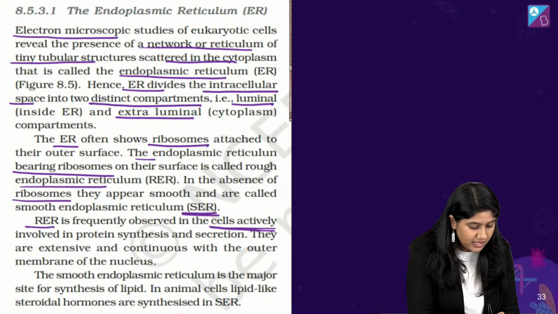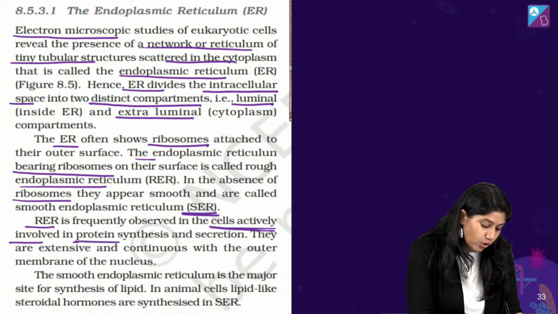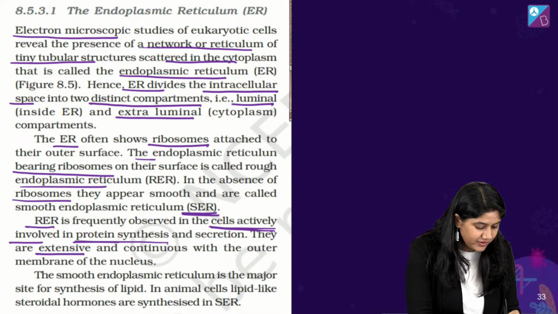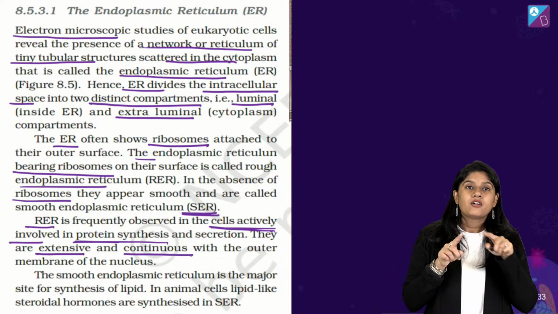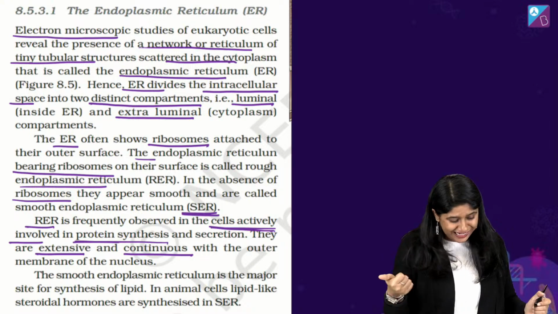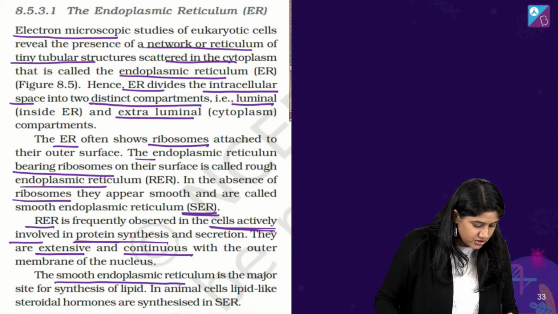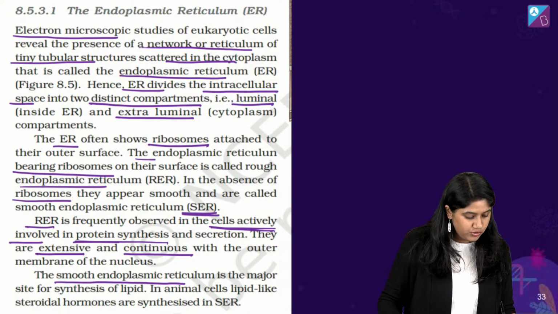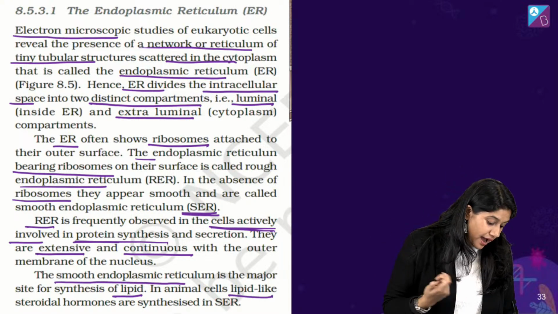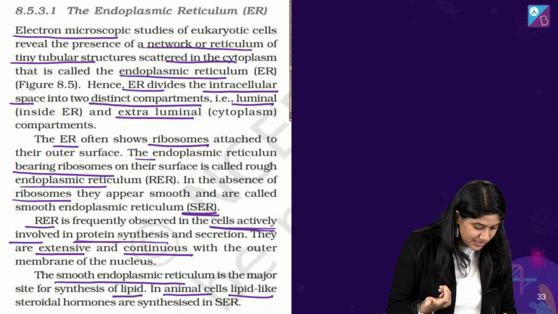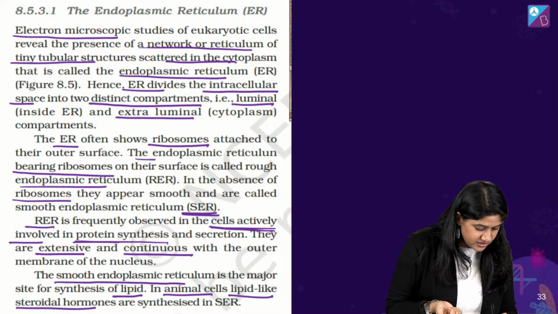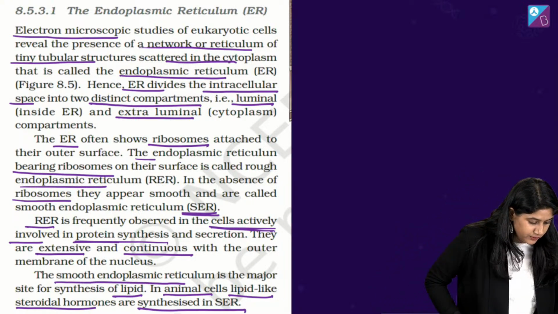जो बहुत ज़्यादा actively involved है protein synthesis में and secretion में, and they have extensive and continuous network, right? They are very close to the nucleus, which is very much attached to it. And the smooth endoplasmic reticulum is a major site for the synthesis of lipids. In animal cells, lipids, like steroid hormones, are synthesized in the SER. So all of these are really very important.